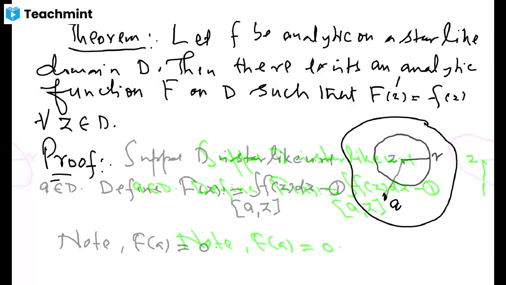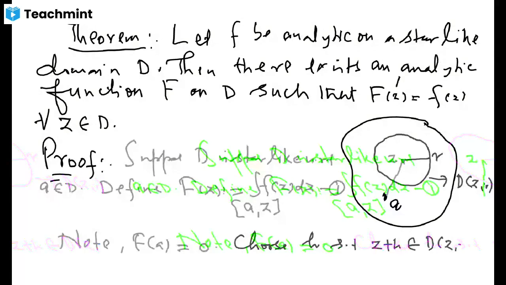Now I have to choose h such that z plus h is again in this disk.